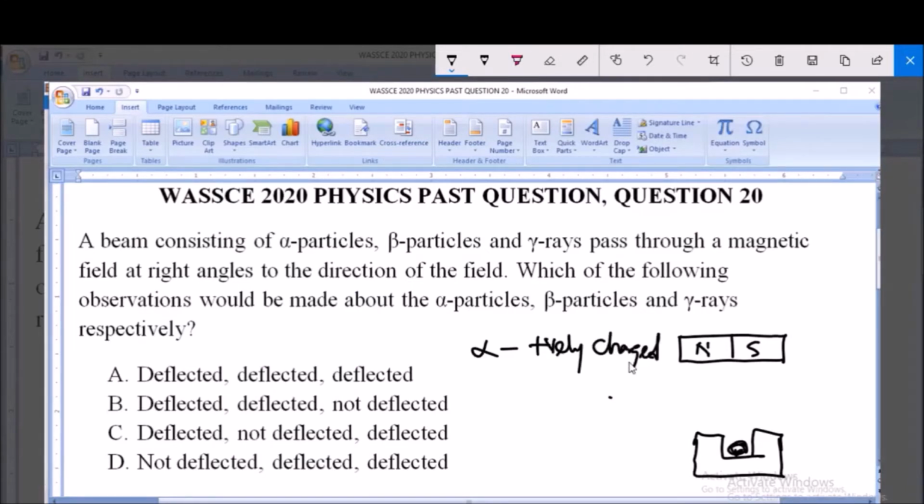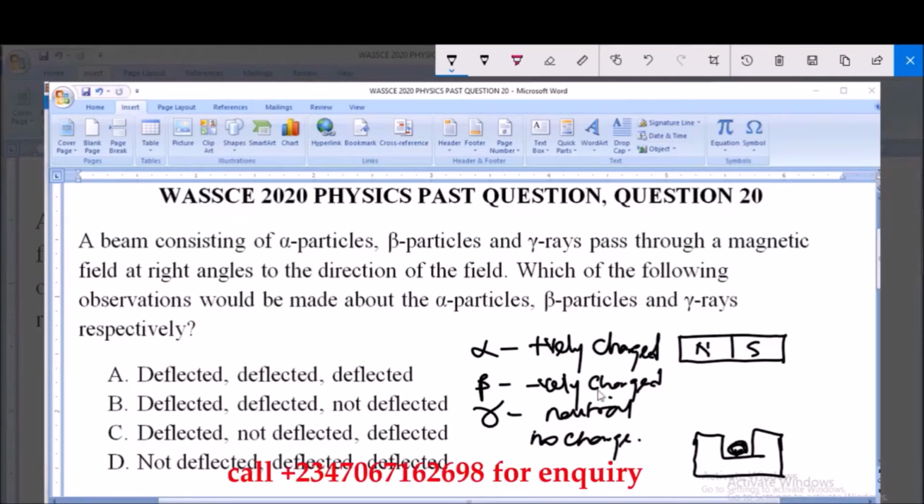Alpha particle has a positive charge. Now the beta particle has a negative charge. It's negatively charged. While the gamma ray is neutral. The gamma ray is neutral. It has no charge at all. Now, like we know, when a positively charged particle goes into a magnetic field, it will be deflected towards the south pole. Likewise, when the negatively charged particle goes into a magnetic field, it will be deflected towards the north pole.